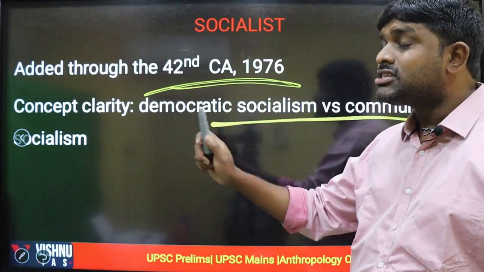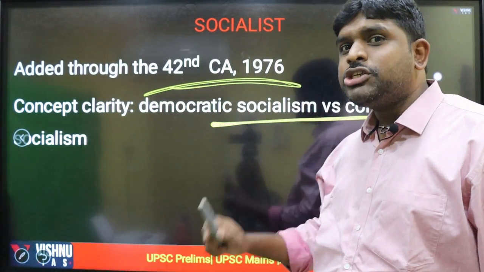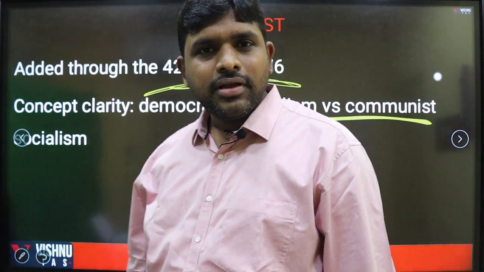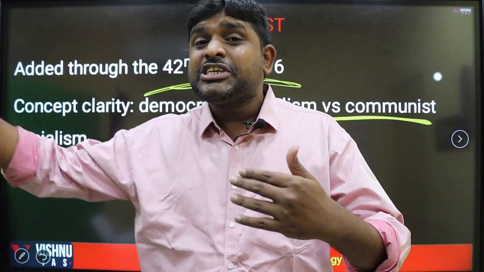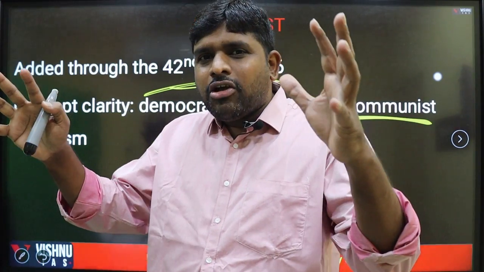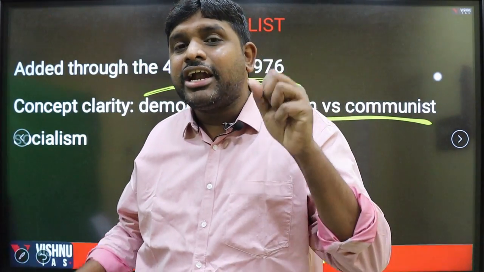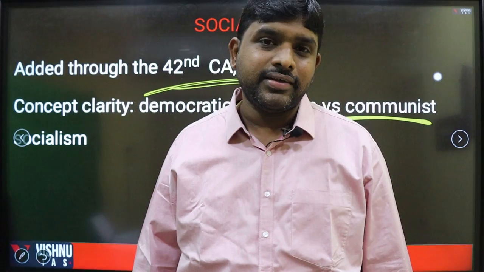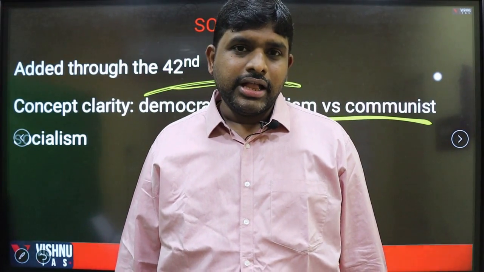Democratic socialism versus communist socialism. Communist socialism, for example Chinese socialism, is where the property of the country is under the control of the people's commune.